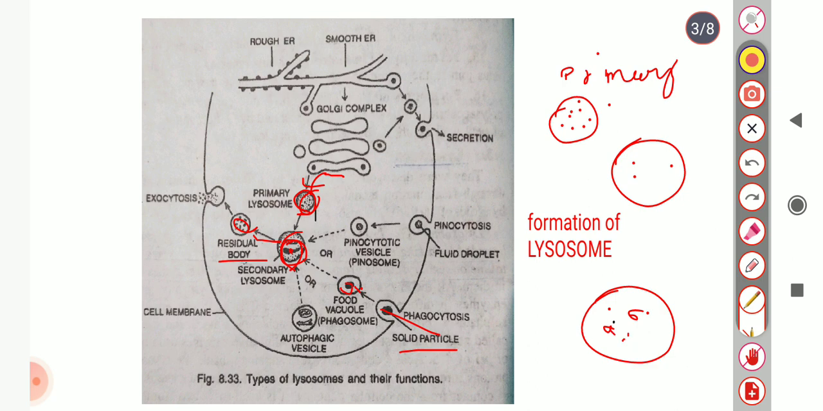The residual body or lysosome passes outwardly and fuses with the plasma membrane, and throws the debris into the external environment. This is called exocytosis or egestion.